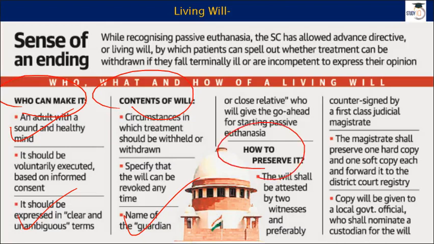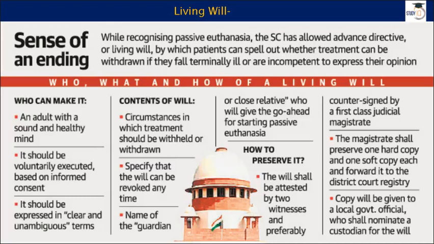We can also understand that this thing can be misused. So to provide extra protection, and this is a very important bit, when you write down this will, it should be signed in front of 2 witnesses, and preferably countersigned by a first class judicial magistrate as well, the JMFC.